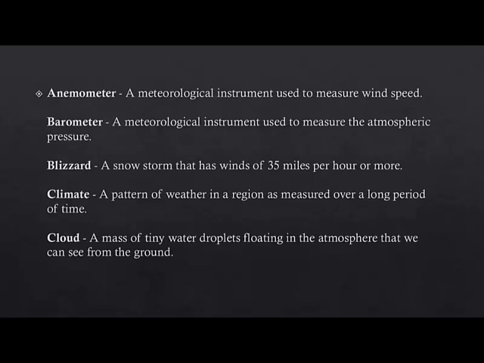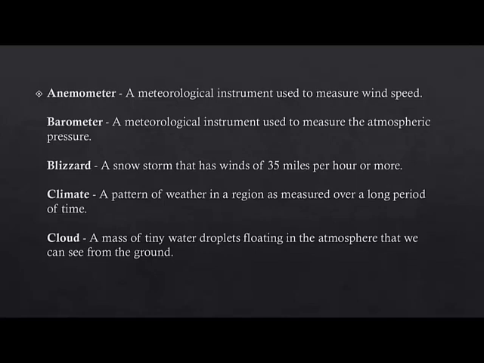What is an anemometer? An anemometer is a meteorological instrument used to measure wind speed. What is a barometer? A meteorological instrument used to measure atmospheric pressure. What is a blizzard? A snowstorm that has winds of 35 miles per hour or more. Climate is a pattern of weather in a region as measured over a long period of time.